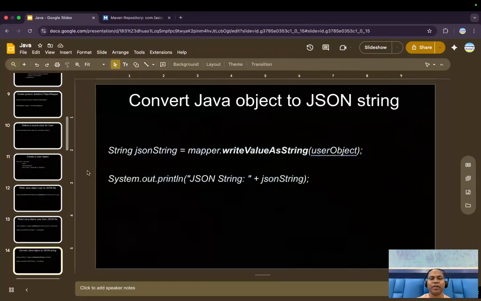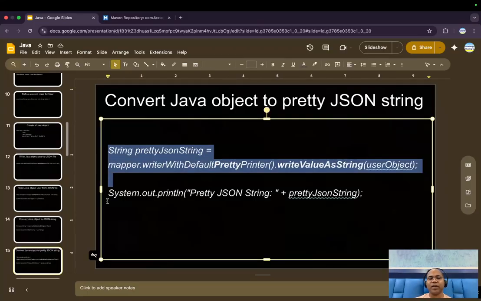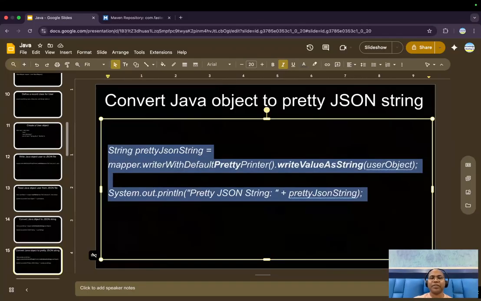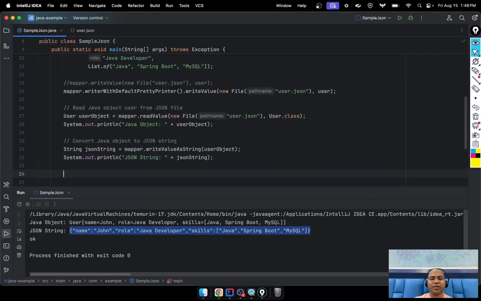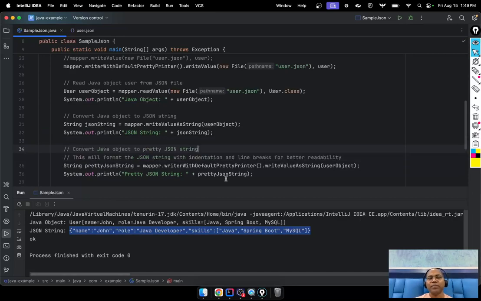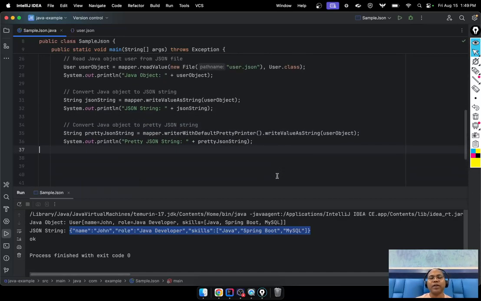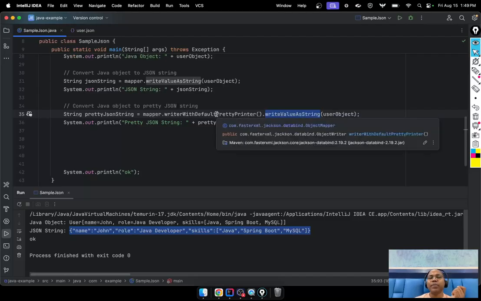Okay, great. Sometimes you want formatted JSON. You want this string representation, but I want to print it formatted, not just as a string. So for that, before saying write value, you say, hey, I want the pretty printer.